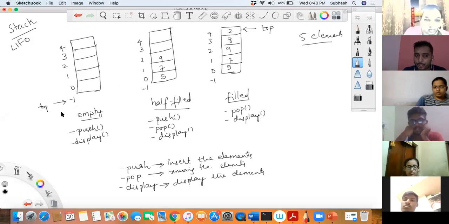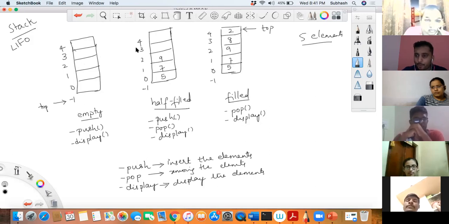Top's help. So what I will do, first, before inserting an element, I will increment this top. Top will become 0, that is -1 plus 1 will become 0. After incrementing this top, I'll put an element over here. Now if I want to insert one more element, I will increment the top, then I'll put an element over here. I want to put one more element, I'll increment the top, and then I'll put one more element.